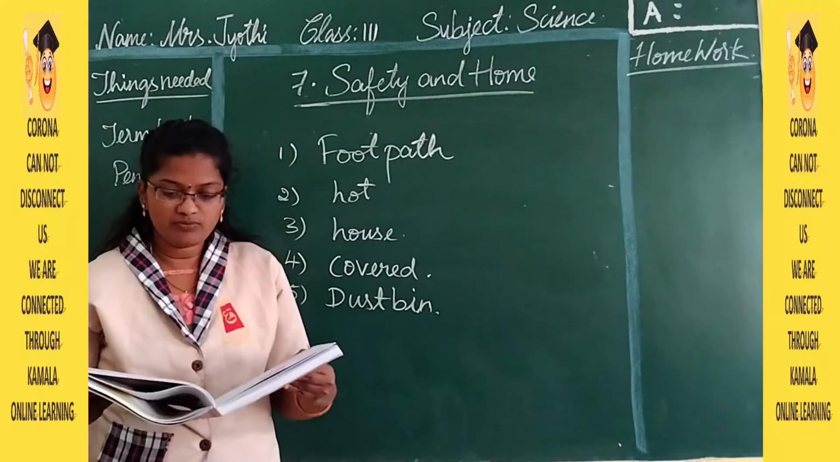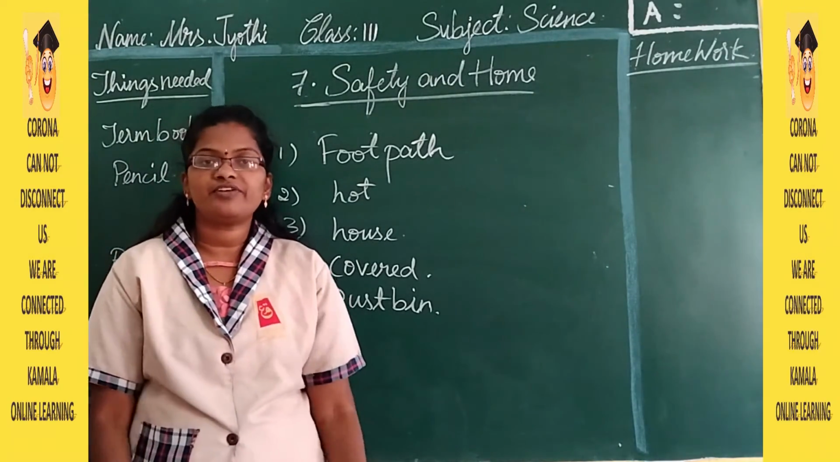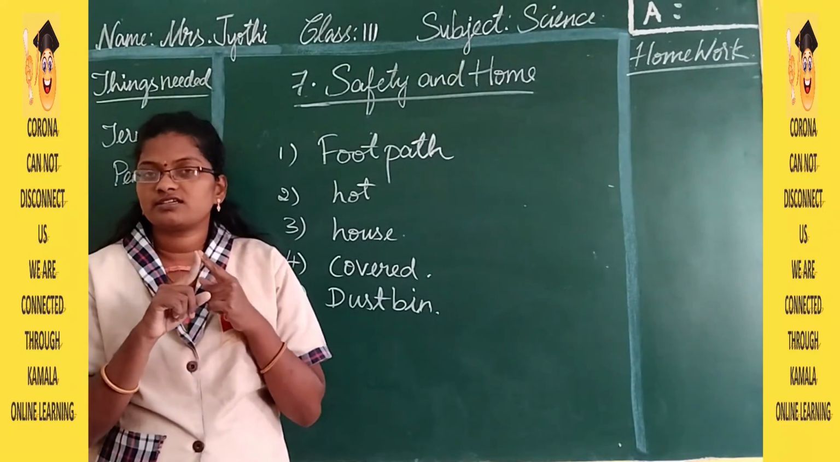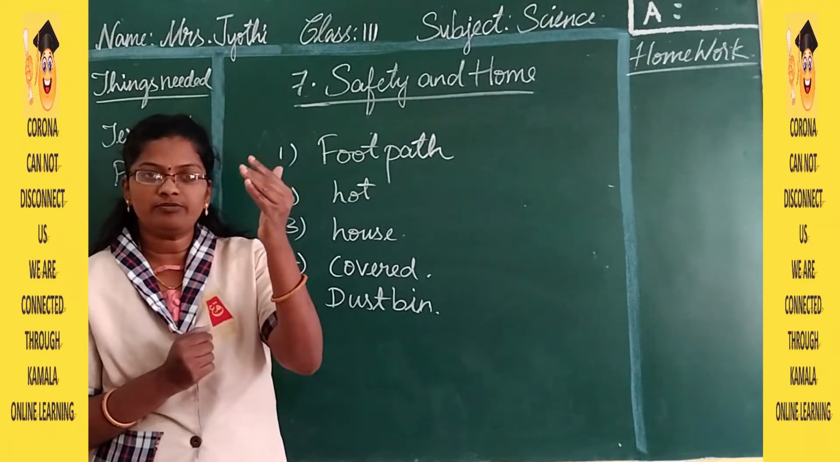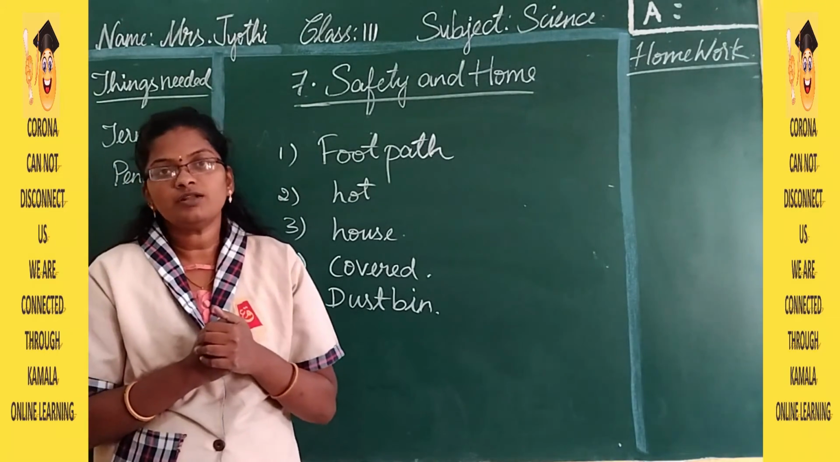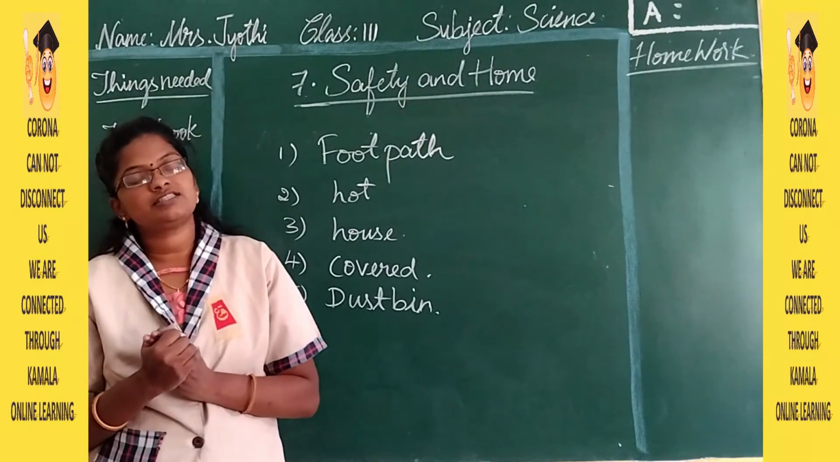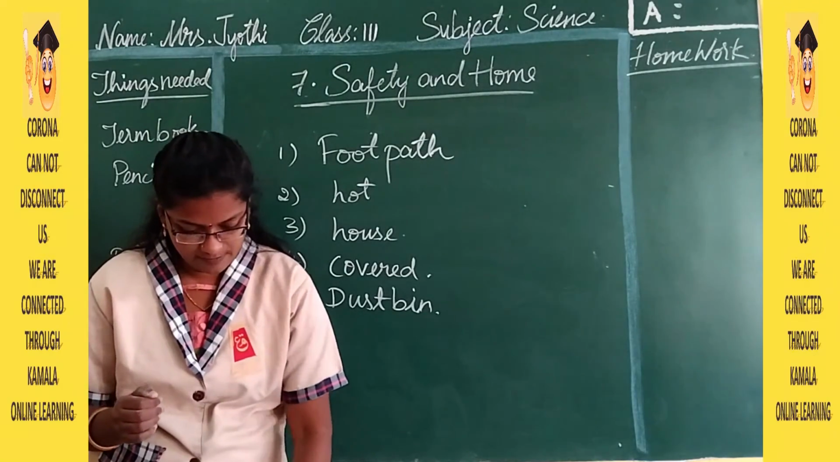Okay. The next second one is why we should not touch electrical switches with wet hands. Because wet hands, that is water is there on your hand. So if you touch the electrical switches, current will be passing through your body. So you may get an electric shock. This is the reason we should not touch electrical switches with the wet hands.